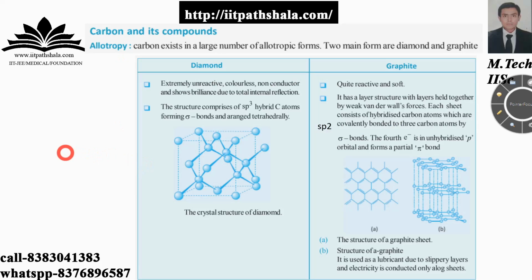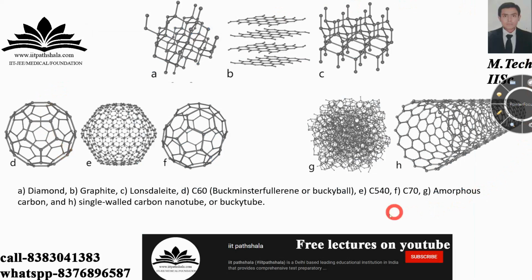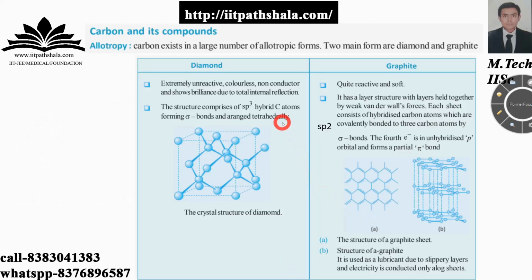As you know, carbon exists in a large number of allotropic forms. As you can see on the screen, you have a variety of allotropic forms of carbon, and you can note it down. Now we are concerned about diamond and graphite only. Diamond is the hardest one, nothing to tell about, and graphite is the softest one, but we are concerned about the hybridization.